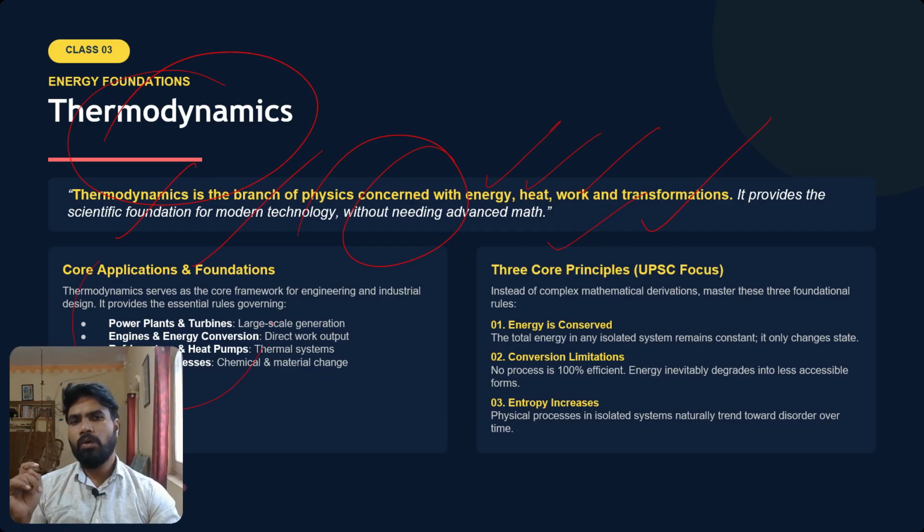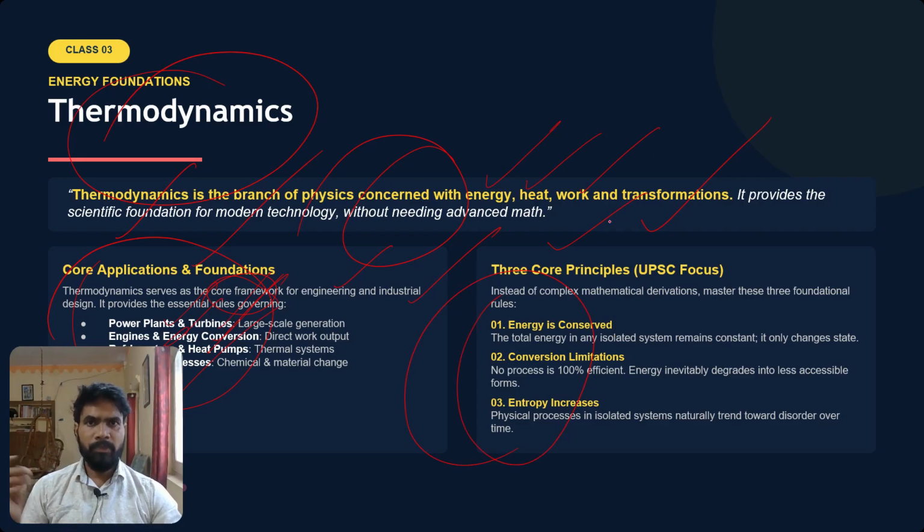Okay, core applications. If you see, thermodynamics serves as the core framework for engineering and industrial design. It provides the essential rules governing several things, including power plants and turbines, energy conversion, refrigerators and heat pumps, and industrial processes. Okay, so with respect to thermodynamics, three core principles are there.